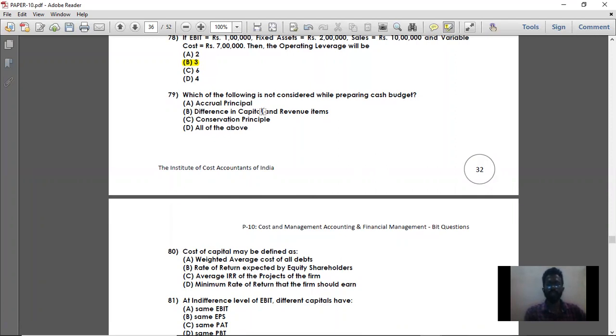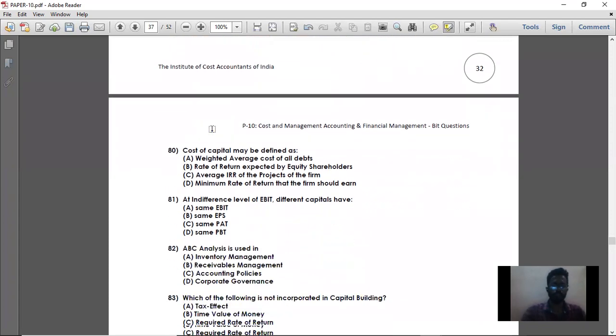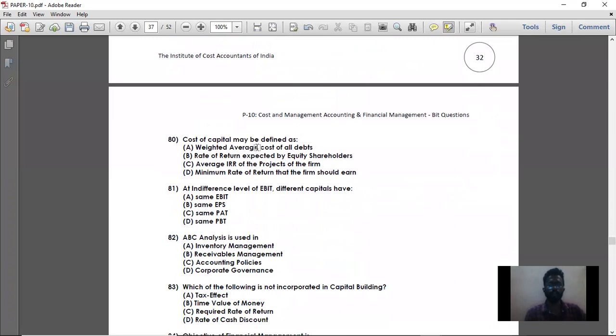So while preparing cash budget, basically all these items are not considered. While preparing cash budget, you will just take into consideration whatever your cash requirements are. Then moving on to question number 80, cost of capital may be defined as